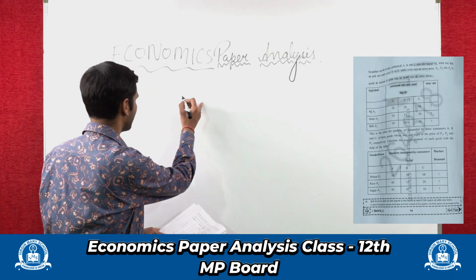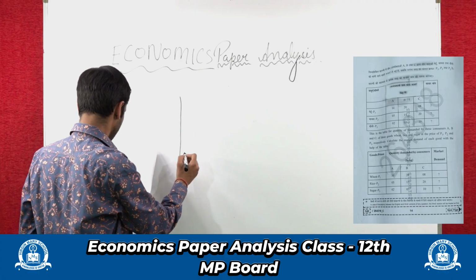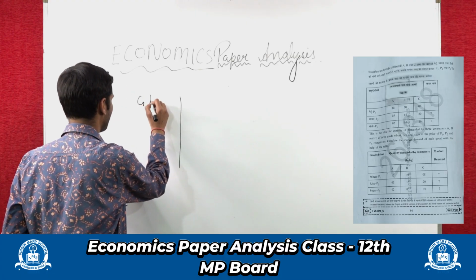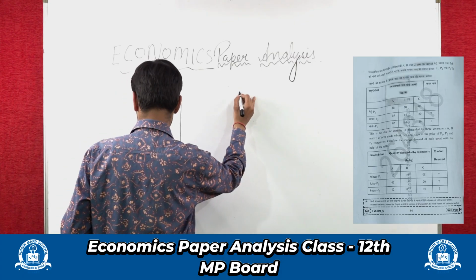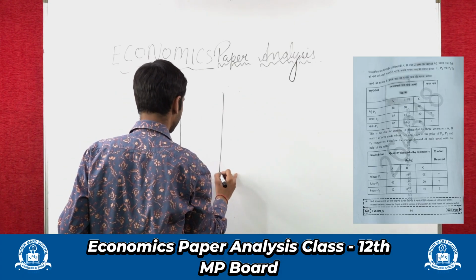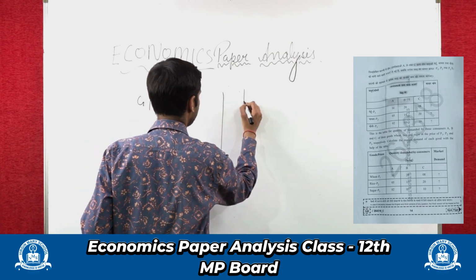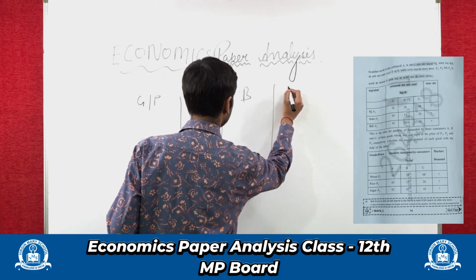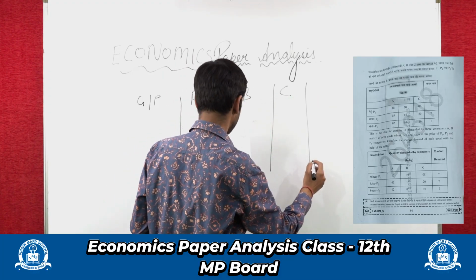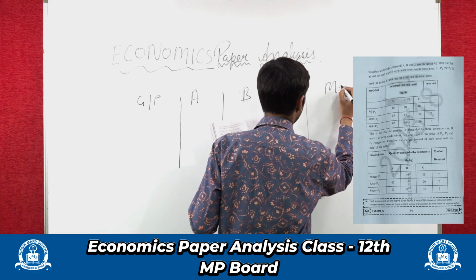Suppose I quickly make this table for you. This is the price, goods or price I am writing here. Quantity demanded by firm A, B, C, and this is the market demand.